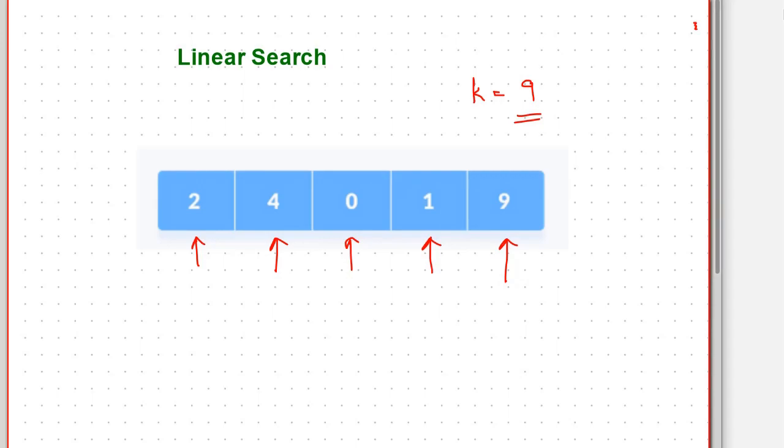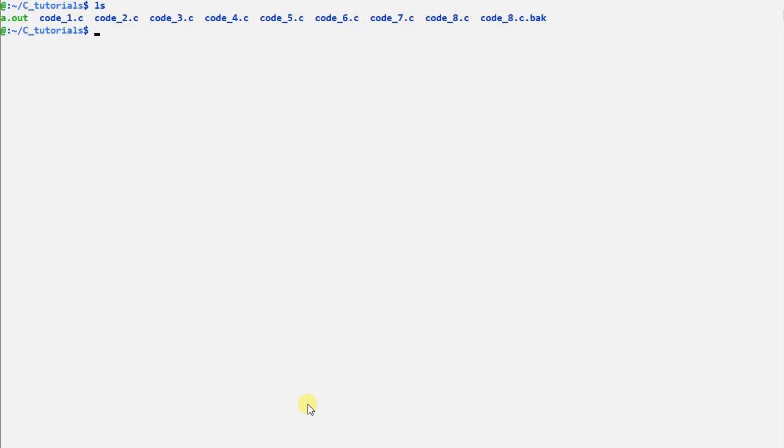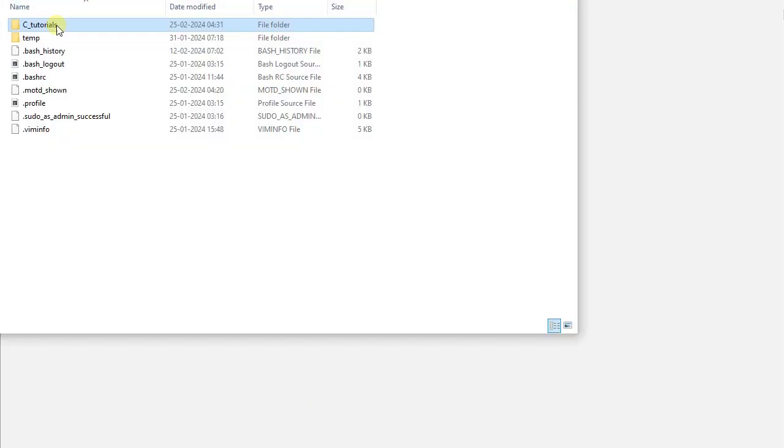So let's start writing the code. This is going to be our 9th one, so touch code 9.c, and now we'll open the file.